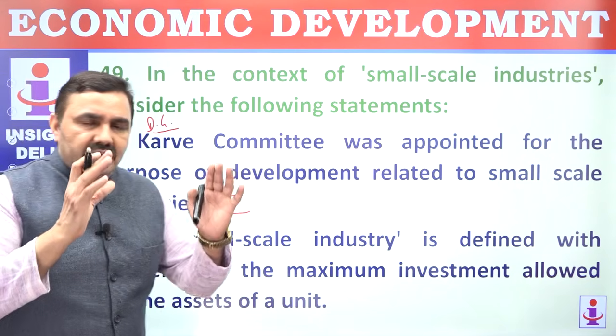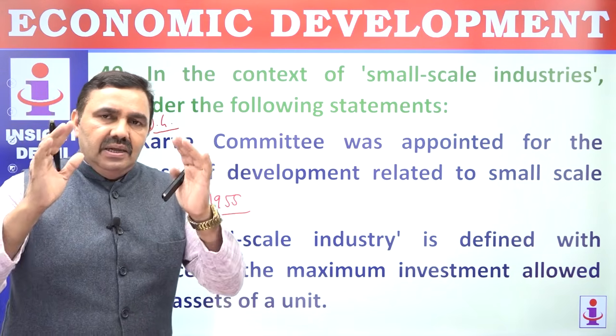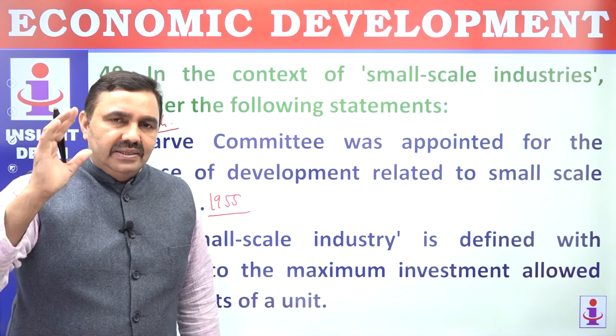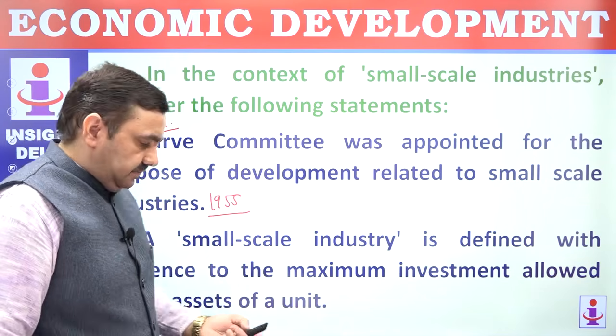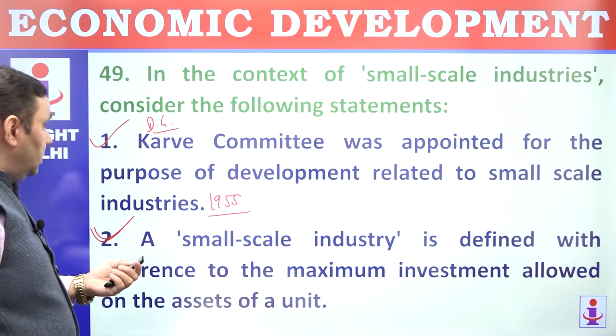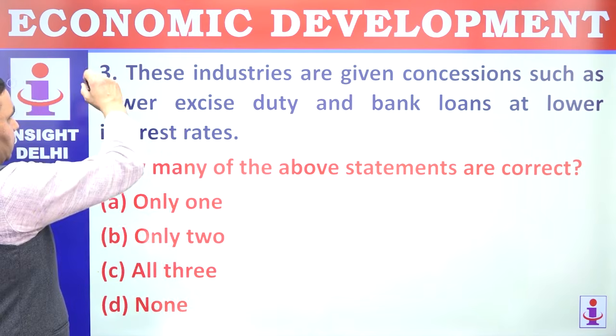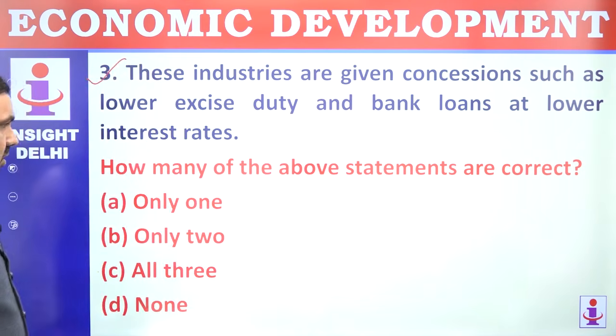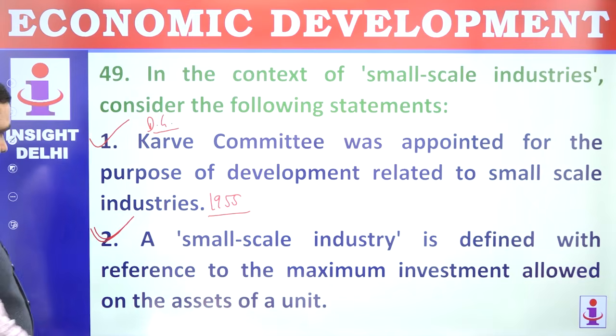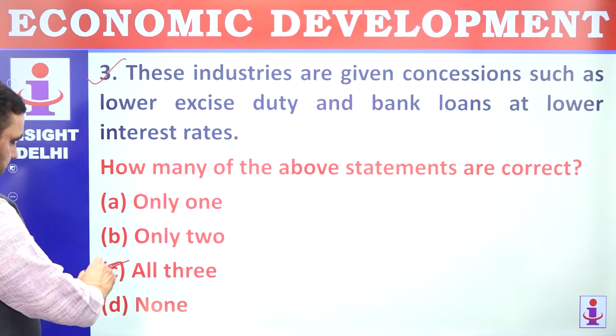But whether something is small, something is large scale, the amount of money that is used as investment is one of the criteria. These industries are given concessions such as lower excise duty and bank loans at lower interest rate. Perfectly correct, because they are supposed to be helped by the government. So all the 3 are correct. C.